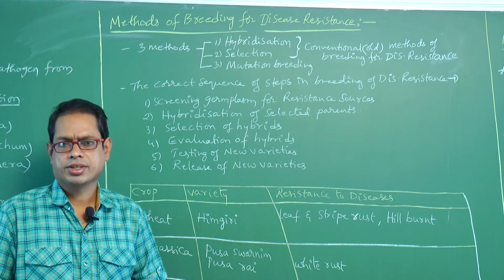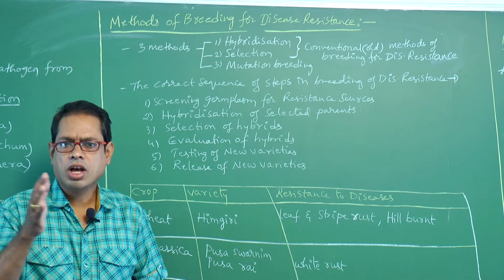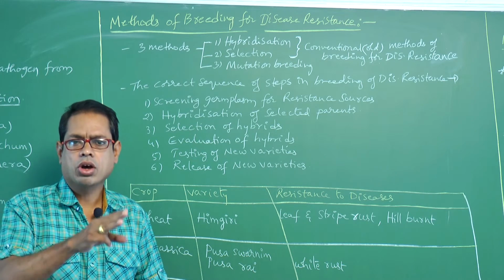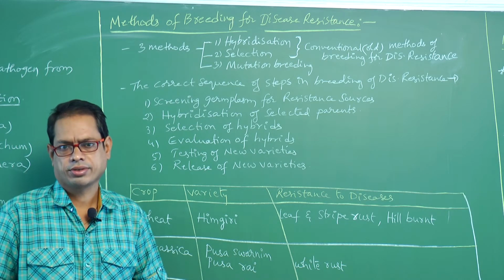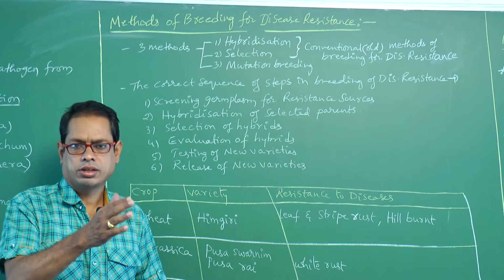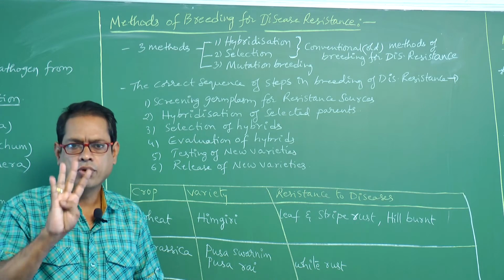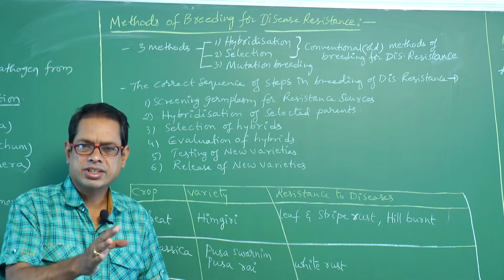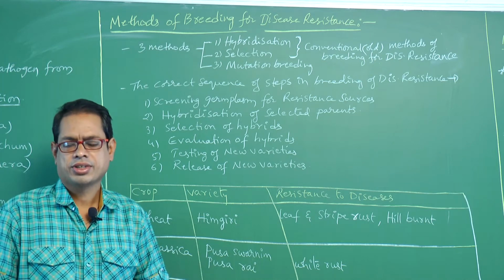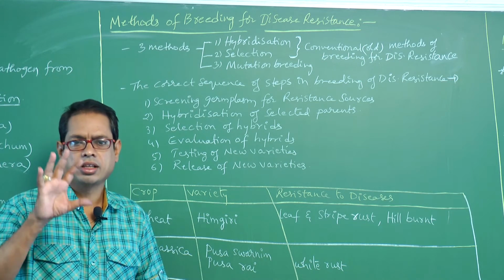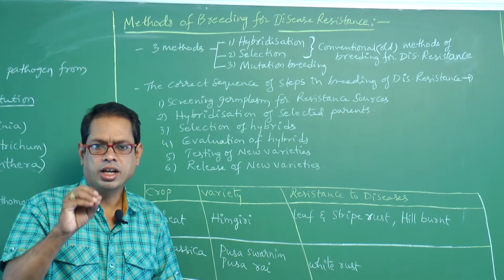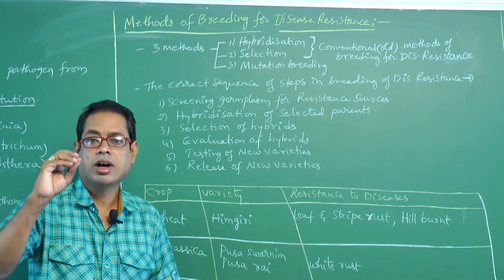Second step is selection of parents. Third step is cross hybridization among the parents. Fourth one is selection of hybrids. And the last step is testing, release and commercialization of hybrids.